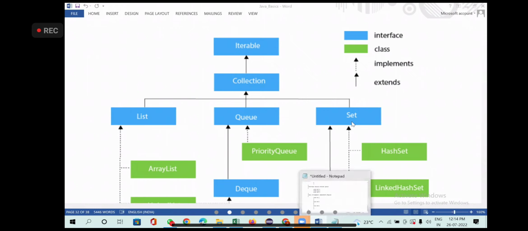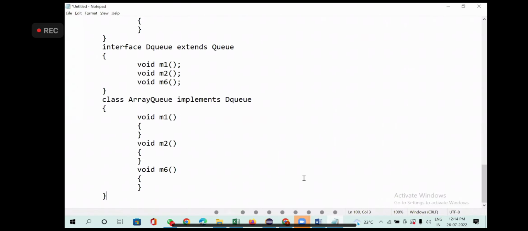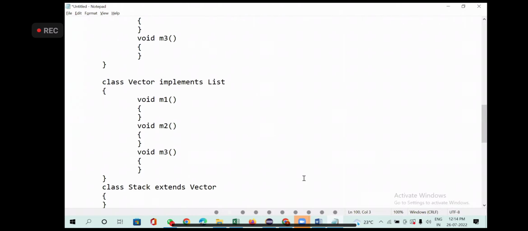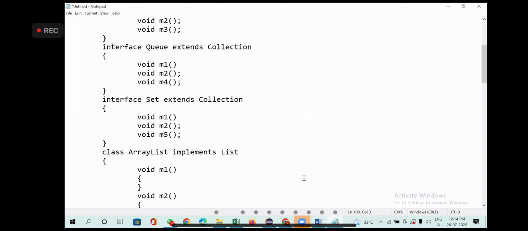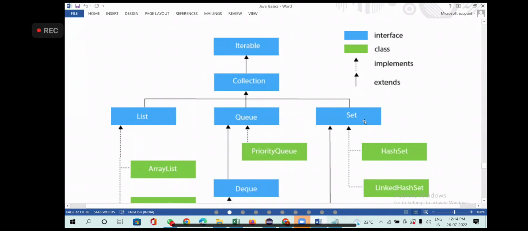Set contains, obviously, two methods from collection: one from iterable, one from collection. Now I wanted to see how many methods set itself is having. Set has about 5 methods. So this hash set has to provide definitions of 3 sets of methods: one from iterable, one from collection, and one from set itself.